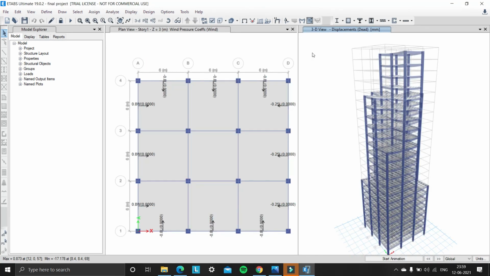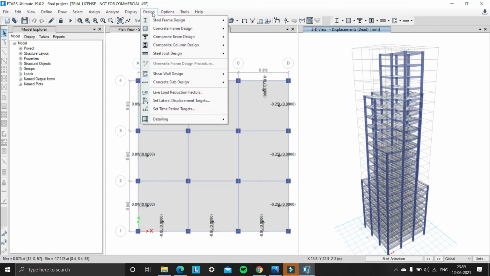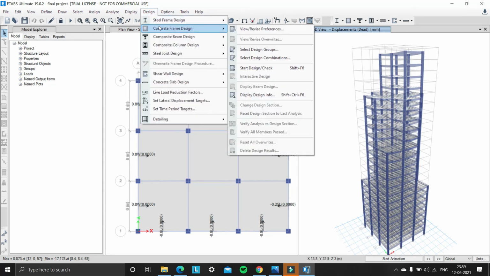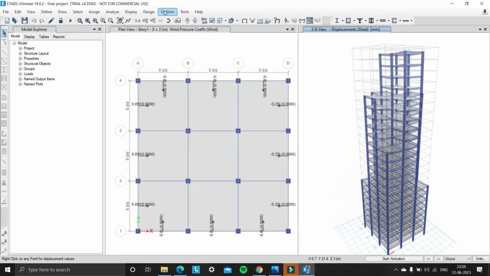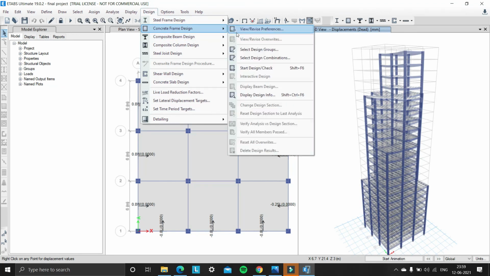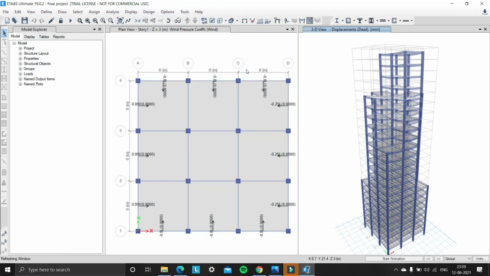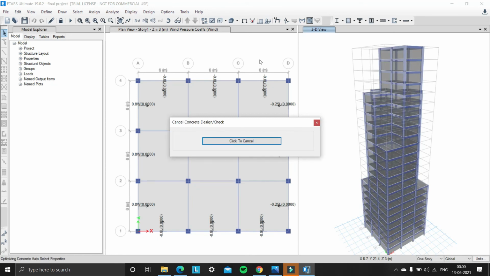Now we have to check the design. So for that, under design, concrete frame design, view and revise preferences, and see that IS 456 2000 is present, and click on OK, and click on design, and we need to start design check. So click on start design check, and then it will automatically check the design. You can see the animation here.